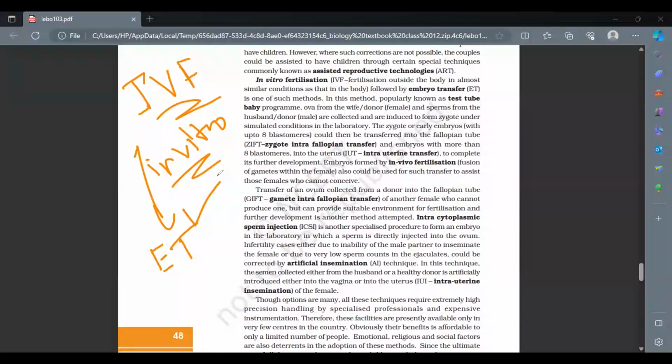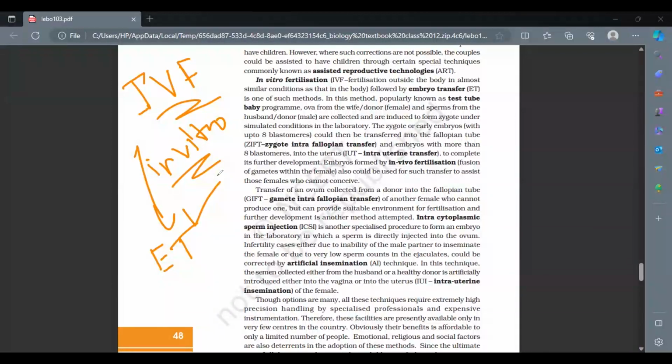Okay, so I think you're understanding what I'm speaking. Because you're growing the early embryo in a test tube, for the first few cell stages the embryo is not inside the mother's womb. In the test tube, that's why this type of program is also known as the test tube baby program. The ovum from the wife or a donor female, or the sperm from the husband or a donor male, is collected and then induced to form a zygote.